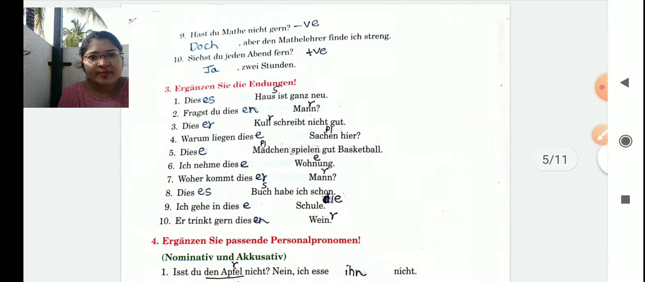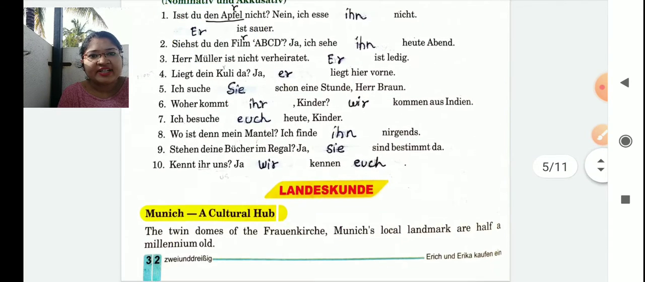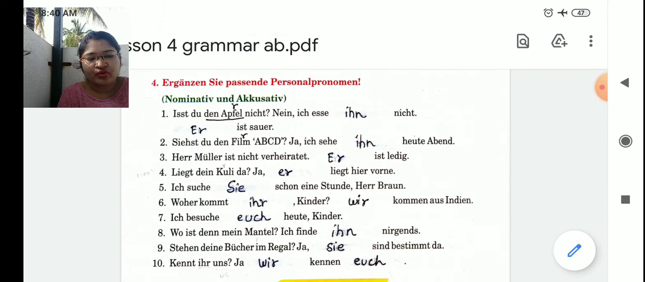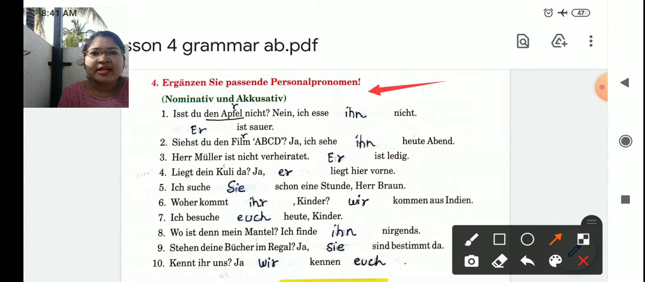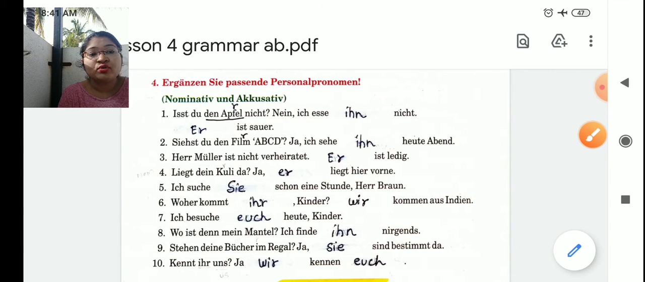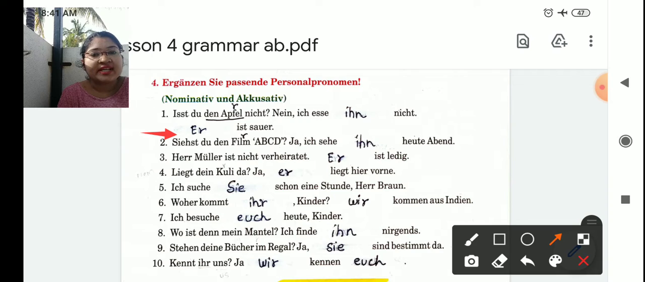Now, let's solve some examples first, related to the accusative pronoun. Question 4 we will solve. So, nominative and accusative. It's a mixture of sentences. You have to use the correct one. First example. Isst du den Apfel nicht? Don't you eat an apple? Nein. Ich esse ihn nicht. I don't eat it. Er ist sauer. It is sour. So, in the first answer, apple is an accusative case, and in the second blank, apple is a nominative case.